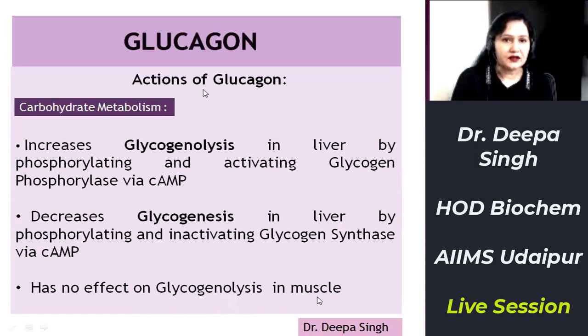And we know that the effect of glucagon is to increase the blood glucose concentration. Since free glucose is not formed via muscle glycogenolysis, it does not have any impact on glycogenolysis in muscle. It only activates glycogenolysis in liver and decreases glycogenesis in liver. No effect on glycogenolysis in muscle.